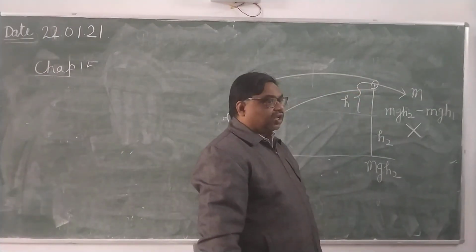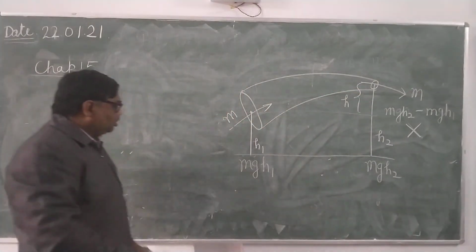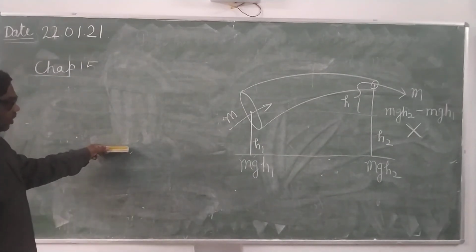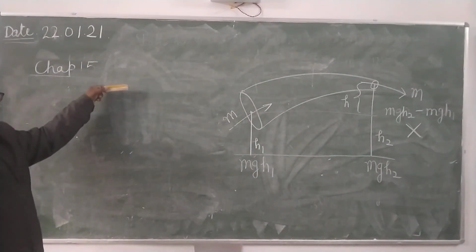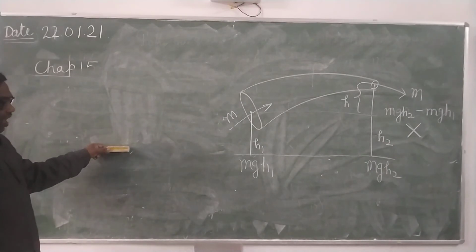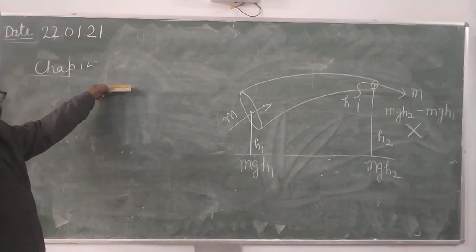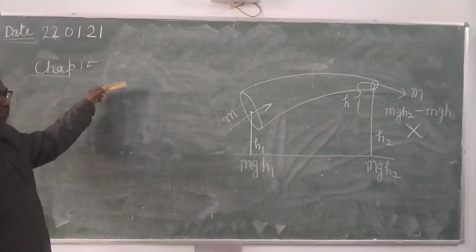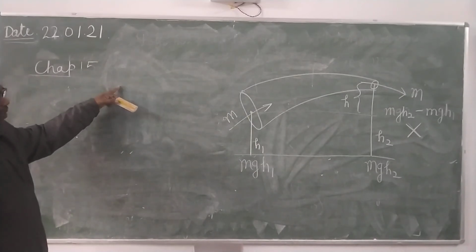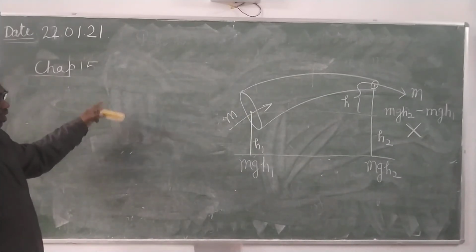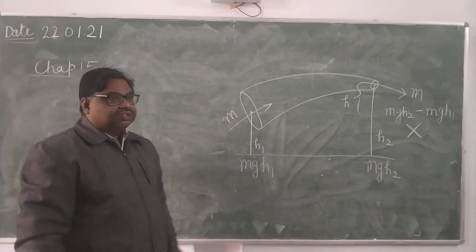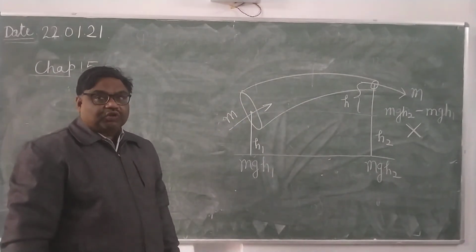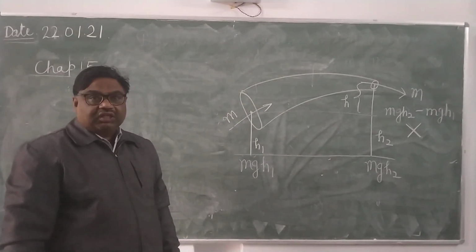As you have seen, when it was moved statically, it was at rest here and at rest there as well. It is not acquiring any velocity. So the work done equals mgh, but here it is acquiring some velocity also. Velocity is changing. It's clear?